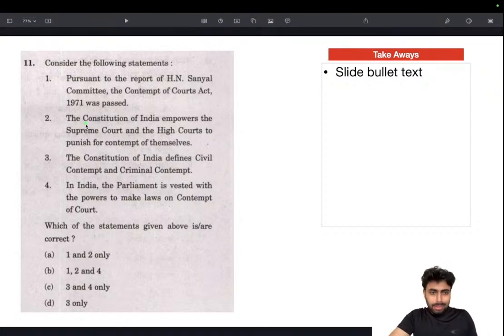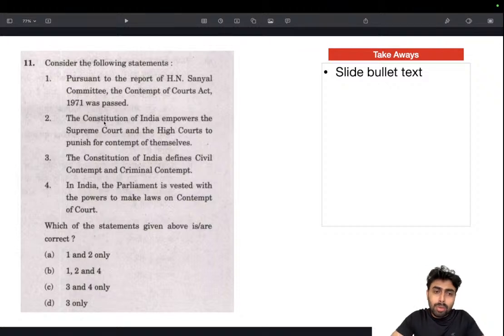If you have been writing this examination, or if you are familiar with UPSC language, many a time when the Constitution of India is mentioned, the chances are the statement might not be right, because the Constitution doesn't really delve into the nuances of legislations, or the powers of bodies, or even the matters of election as such. The Constitution barely mentions the basic things, and subsequent legislations are made to give power to that.